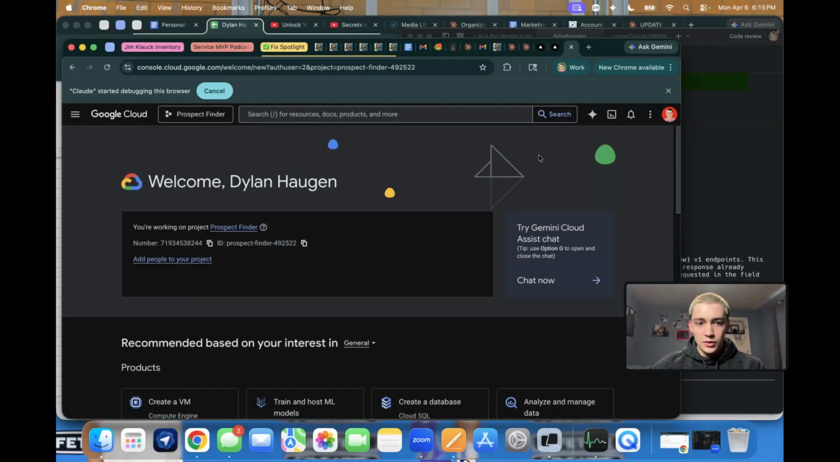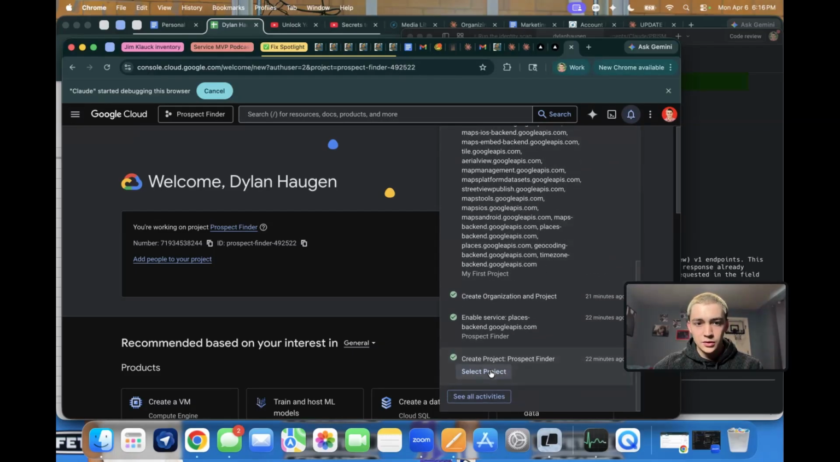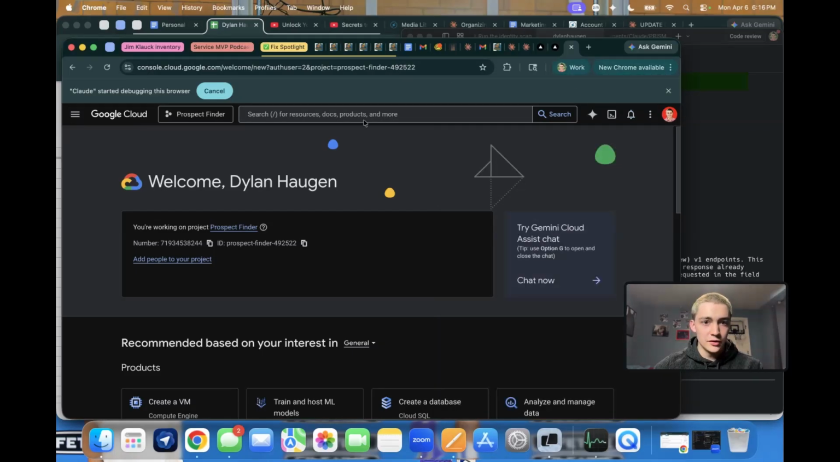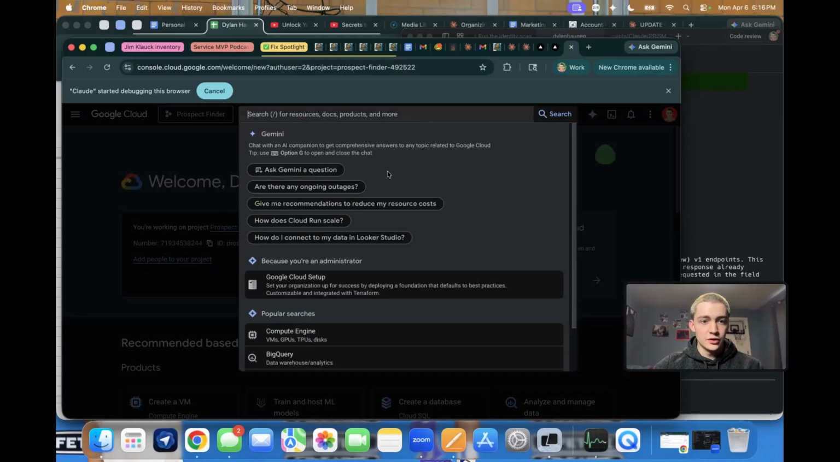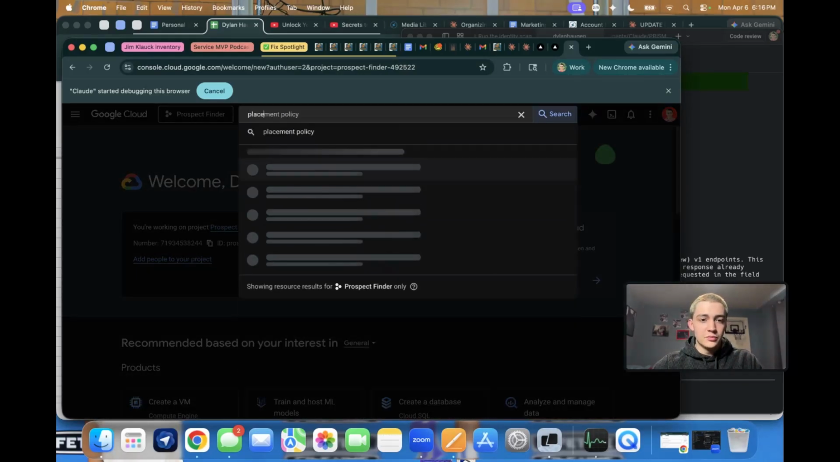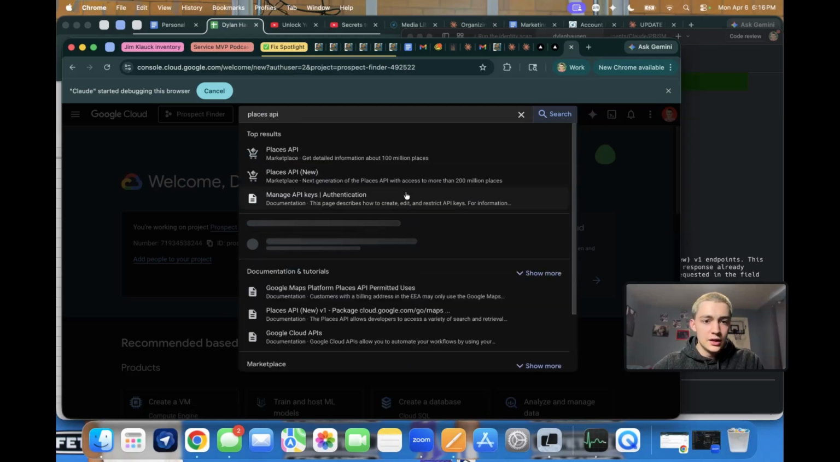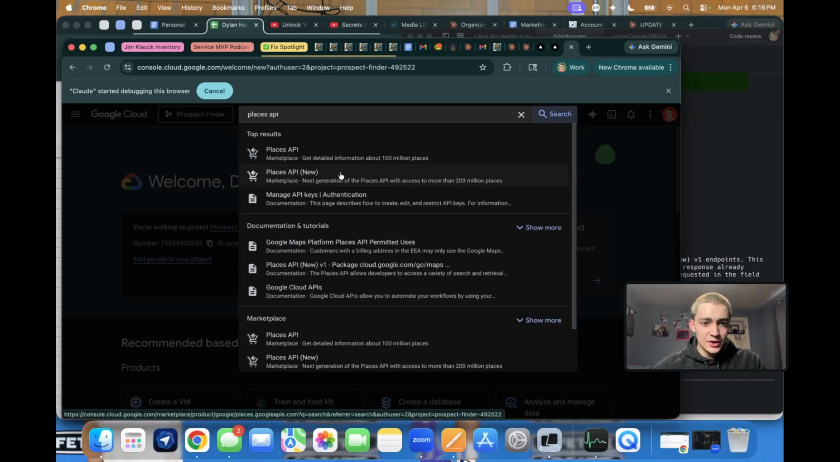And then once you get in the tool, okay, it didn't actually send me to it. Hold on. Select project. Maybe I am in it. Whatever. Once you get into the project, you're going to want to search Places API. And you're going to hit this one that says Places API New. This one didn't work with the tool for whatever reason. I had to troubleshoot that. But you're going to hit this, set that up.